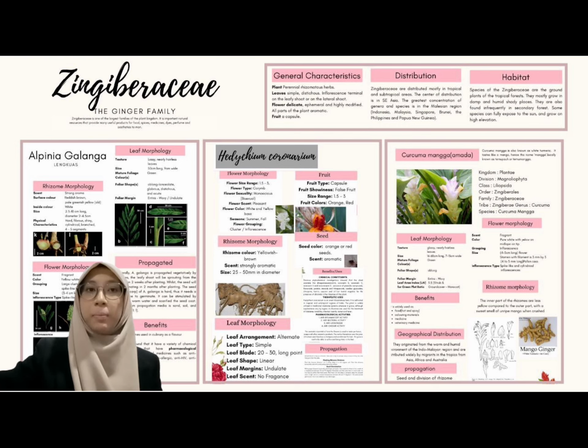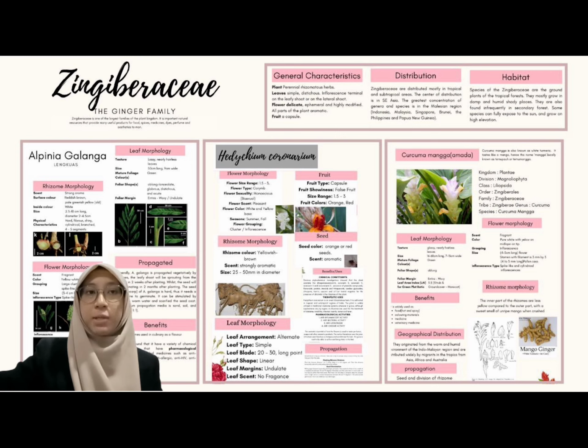Zingiberaceae are the crown plants of tropical forests. They are mostly grown in damp and humid shady places. They are also found infrequently in secondary forests. Some species can be fully exposed to the sun and grow at high elevation.